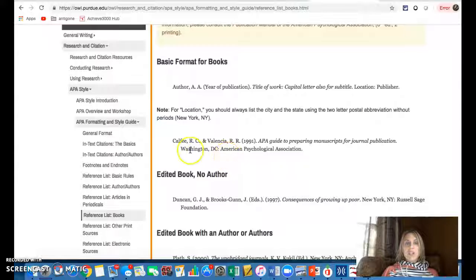If you notice down here, it gives me an example. Last name, initials. I have 2 authors here. So I have the ampersand, another last name, more initials, date in parentheses, title, publishing location, publisher with a period at the end. So if I have a book with 1 author, or 2, I see an example of what it's going to look like. So I use this as a template, and I just plug in the information.